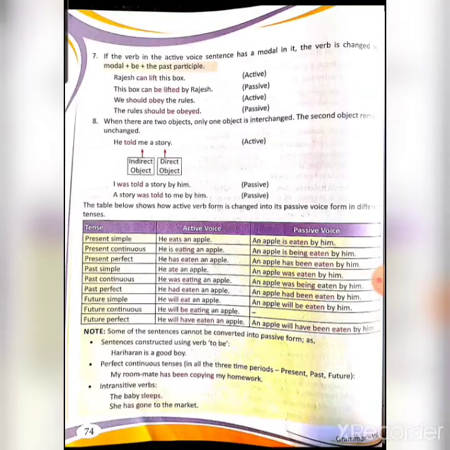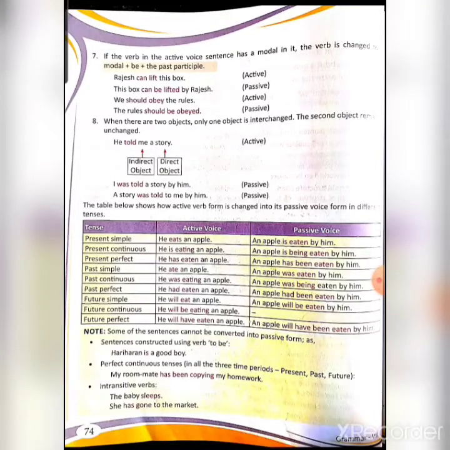Now Rajesh can lift this box. So it is an active voice sentence. Now, in the active sentence with a modal, the verb will be changed to modal plus be plus the past participle. So Rajesh can lift this box. This box and Rajesh will be interchanged. Before Rajesh you will add by. Now can lift: can is a modal. So in such a case, what will you change? You will add can plus be plus third form. So can plus be plus lift. Lift will become lift, lifted, lifted. So this box can be lifted by Rajesh.